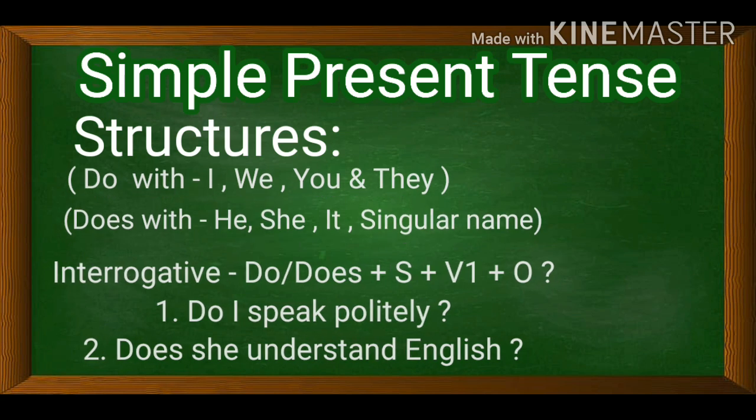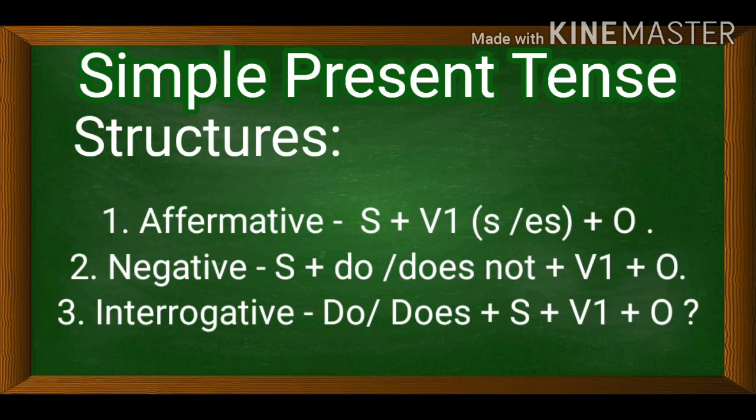So what are the structures of simple present tense? Three structures I told you here for affirmative, negative and interrogative. First structure: subject plus verb 1, S/ES, plus object. Negative: subject plus do not, does not, plus verb 1, plus object. Interrogative: do, does plus subject plus V1 plus object. You have to memorize these structures very nicely to frame correct simple present tense sentences.